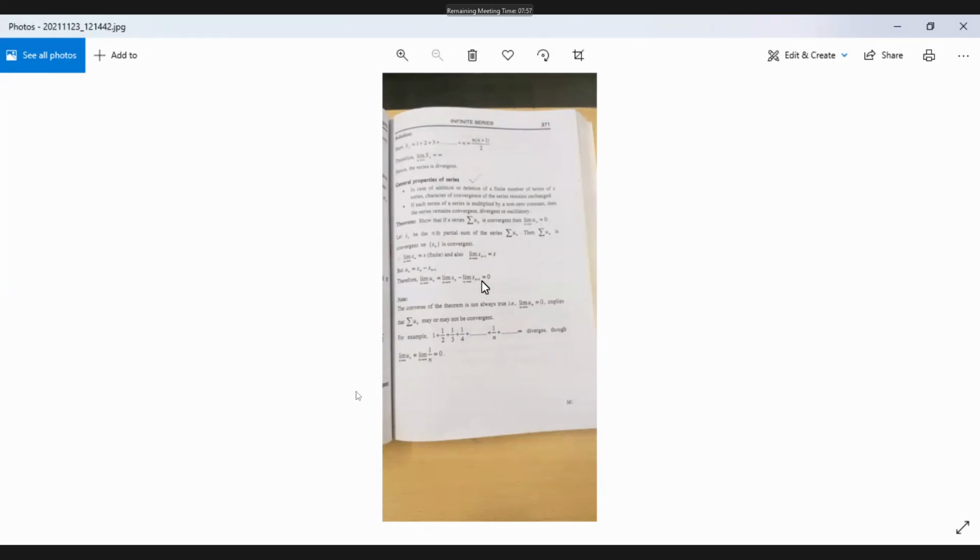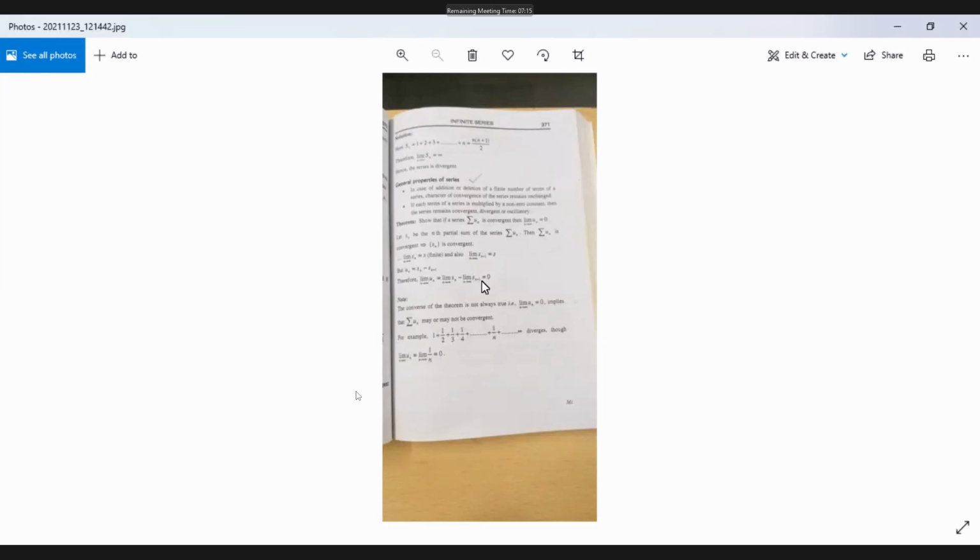Now, a sequence may be bounded below or bounded above. If we can find a number capital M such that all the terms of the sequence are less than or equal to capital M, then capital M is said to be an upper bound of that sequence. Similarly, if all the terms of the sequence are greater than or equal to a number small m, then small m is said to be a lower bound of the sequence un.